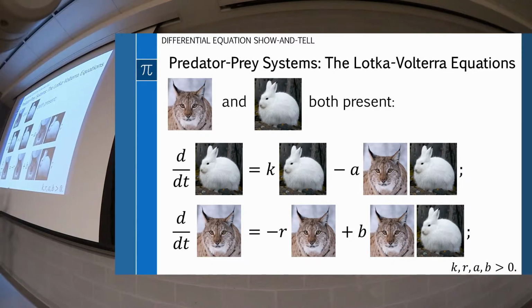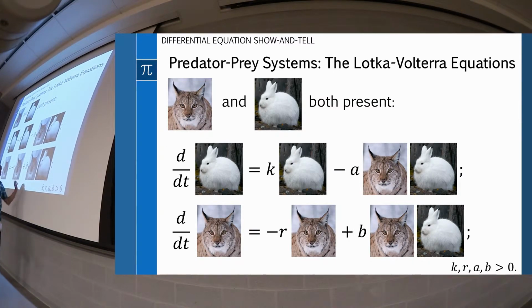The cats eat the bunnies, okay? That's trouble, minus sign for the bunnies. And it's good, plus sign for these guys, okay? So the growth rate of the lynx benefits from the predation. The growth rate of the bunnies suffers from the predation. Now that effect, you could say, is proportional to how often these guys run into each other, and how often they run into each other should be proportional to each of their populations. So it makes some sense to say, well, the more cats there are, the more often they interact, the more bunnies there are, the more often they interact in a sort of proportional-ish way.